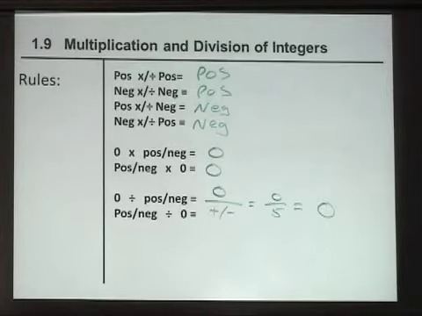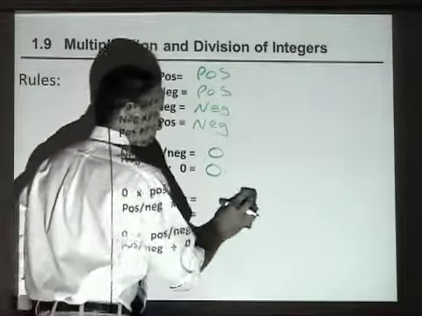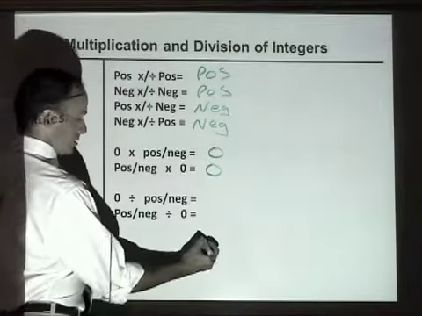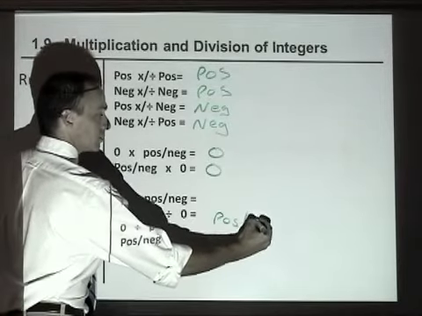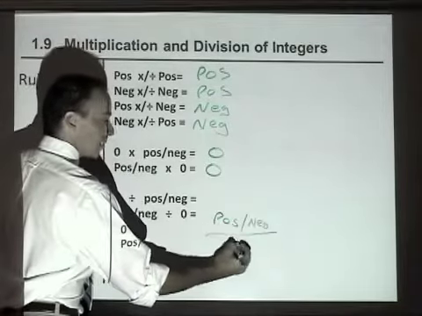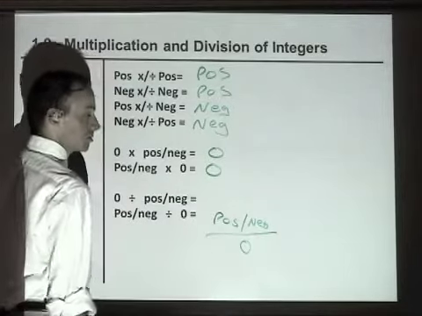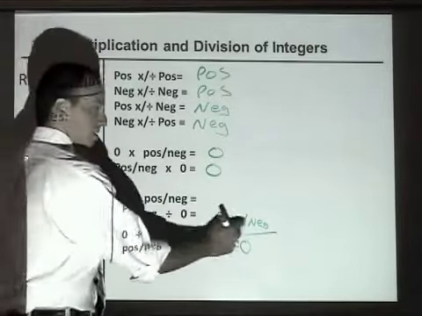Now what about a positive or negative number divided by 0? Well, this is a little bit different. Now we're looking at a positive or negative number divided by 0. So, let's take a positive number again.